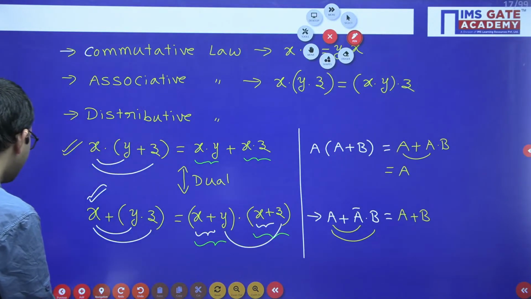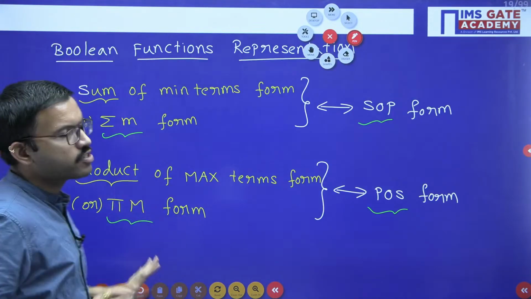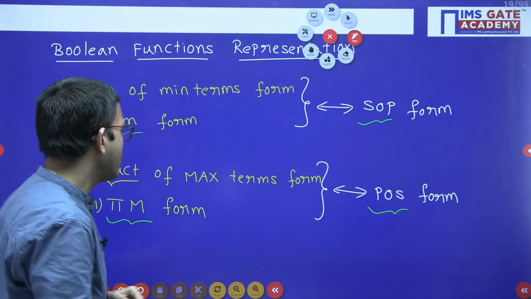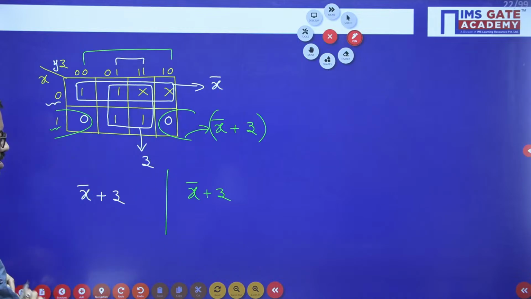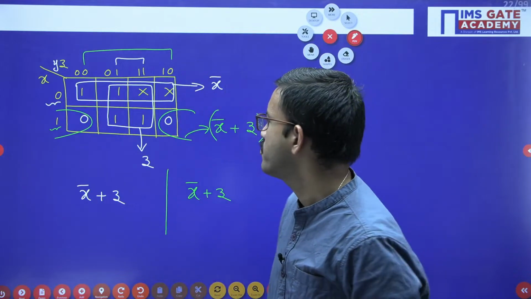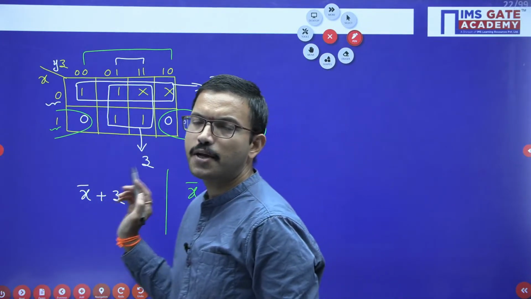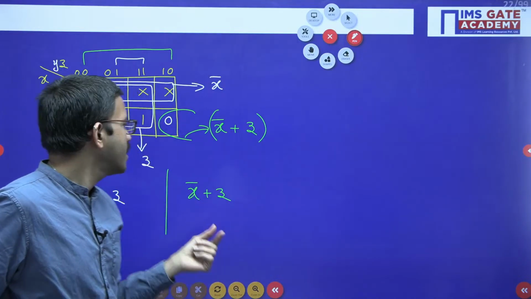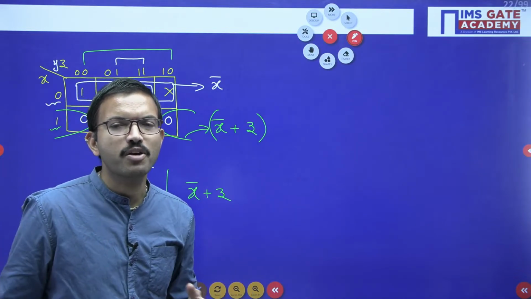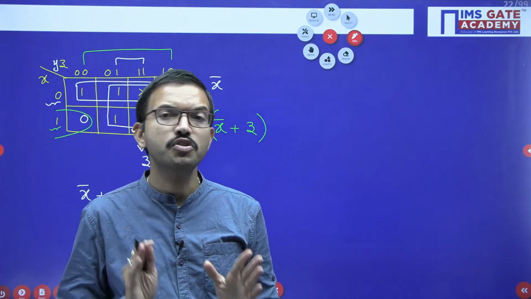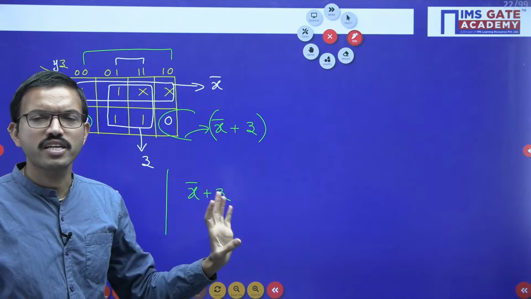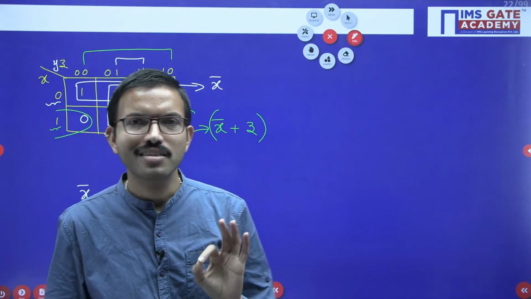So like that, in most of the questions you can easily visualize which is SOP and which is POS. But in a few questions, after doing the simplification of the given K map or given Boolean function, in the simplified function you are getting, if you want, you can visualize that it is in SOP, and if you want, you can visualize that it is in POS, both at the same time. That means without doing further simplification, both are giving the same answer. According to your wish, you can visualize in that manner.